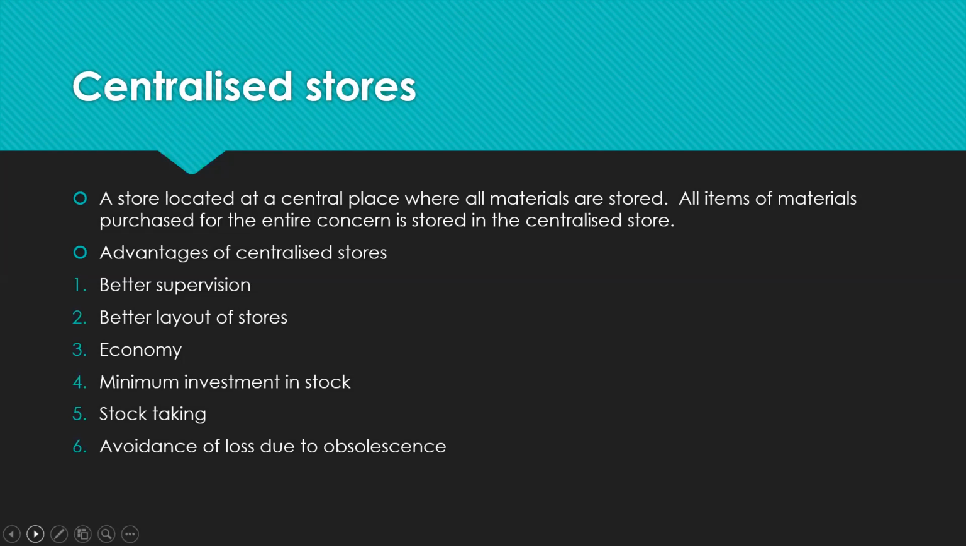That means all items of materials purchased for the entire concern are stored in the centralized store. In case of a centralized store, a manufacturing concern needs to maintain only one store, that is called a main store, or centralized store. For the entire organization, all the materials are kept and stored there, and the material is issued from that store as and when the production departments require it.